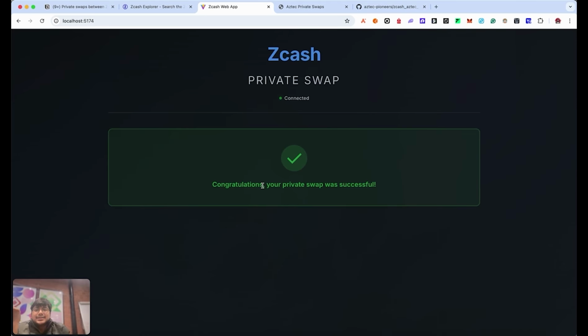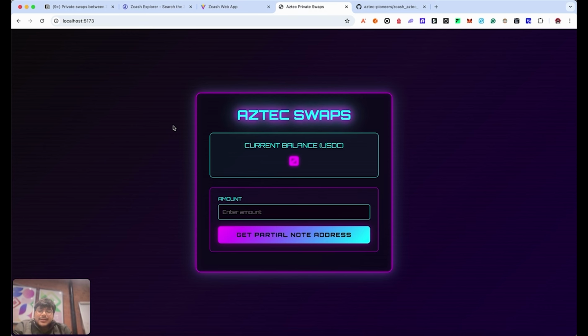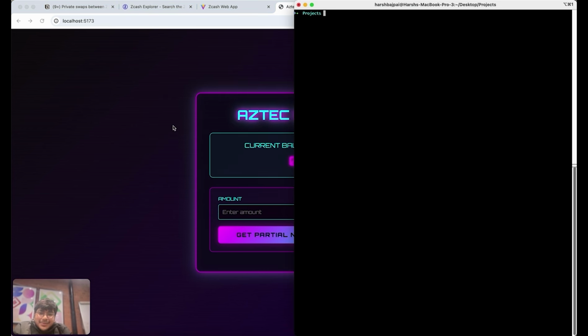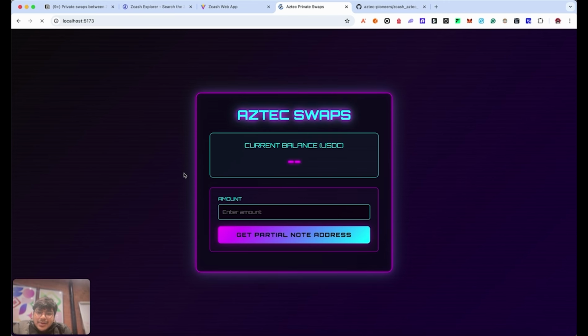So here it says, congratulations, your private swap was successful, and my USDC balance. Tell me I got paid. Okay, I think there's a small mistake where, let's say, we probably weren't running the. Okay, it looks like we are. So then why is my balance not? Oh yeah, it's there. Sorry, it was a small lag. But here you can see I was able to get 100 USDC on Aztec by privately selling some Zcash on the Zcash testnet.